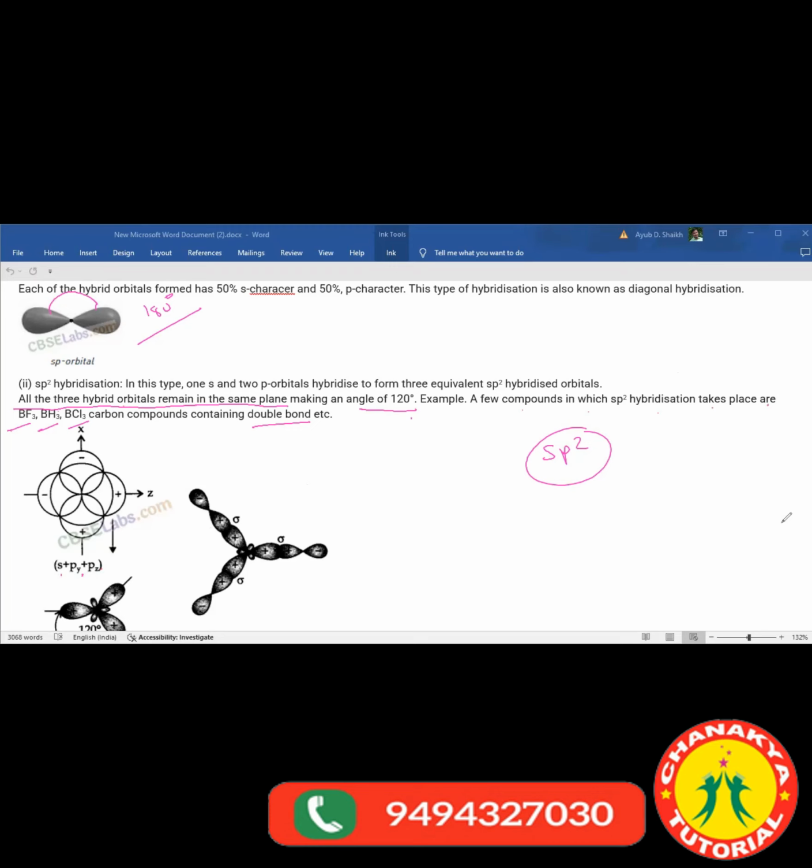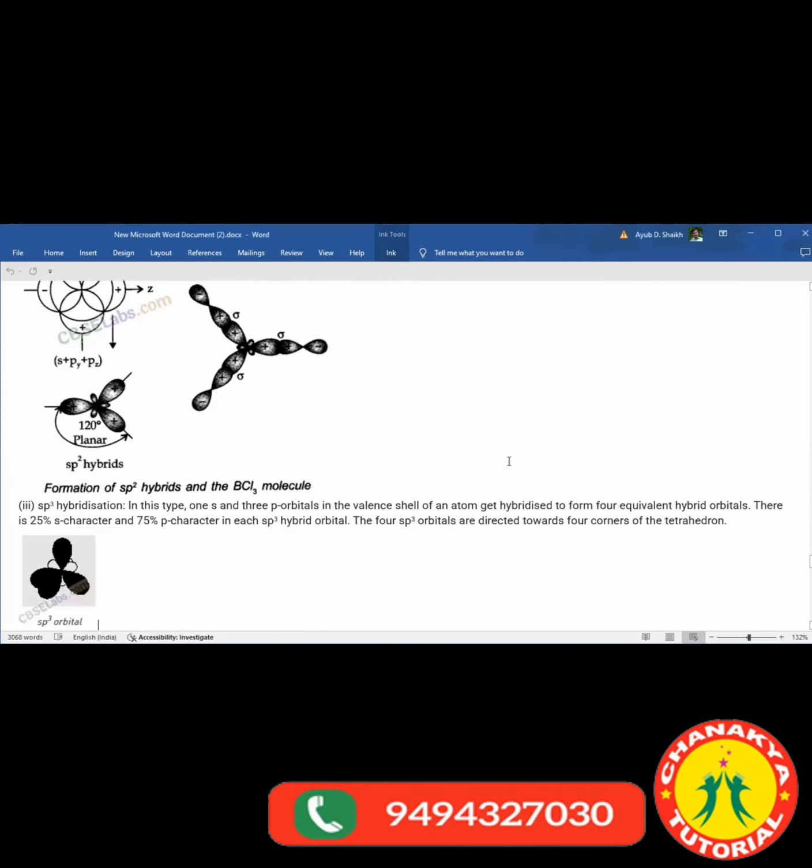Are you able to see? Wait a minute, let me Yeah, just. yes, ma'am. P orbital is also represented by two circles, right, ma'am, in that other one picture. See, one, suppose these are the S and two P orbitals would be mixed with each other, and it will be result into sp2, sp2, and sp2 orbital, and bond angle between is 120.